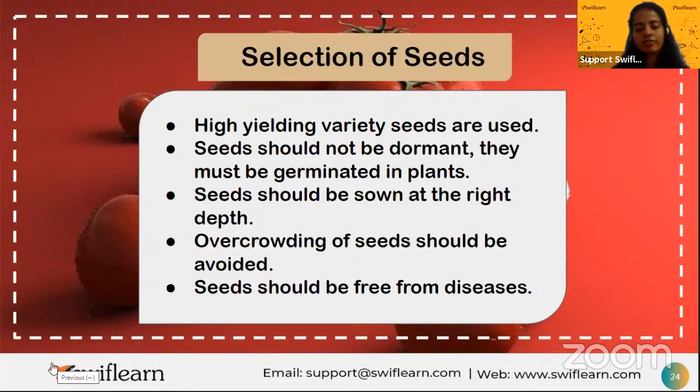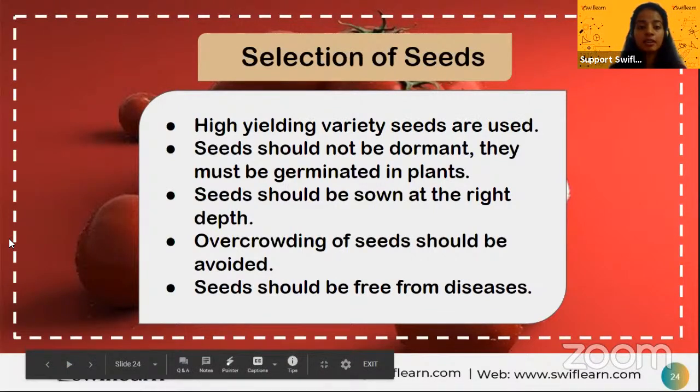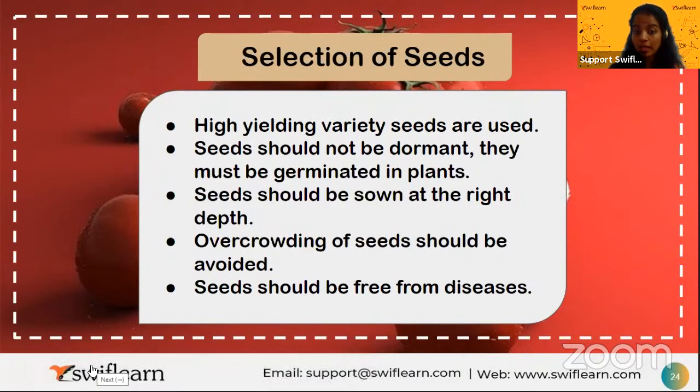And the seeds should be free from disease. Okay, so these are the different varieties of seeds used. And these are the reasons why selection of the seed should be clear, that it should be germinated in the plants and it should not be dormant.